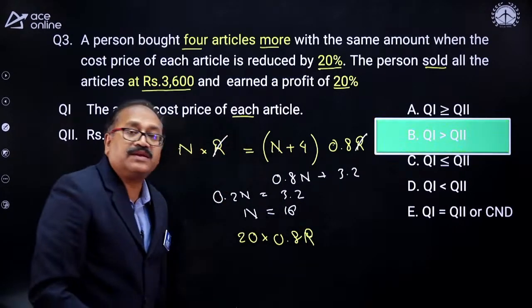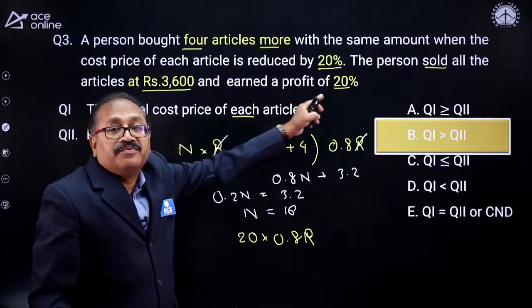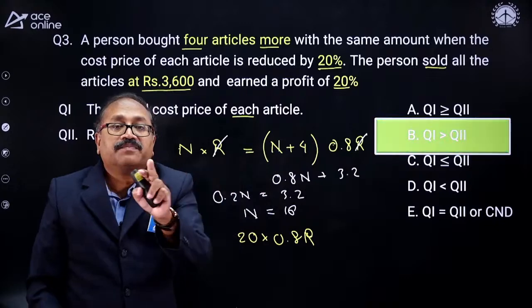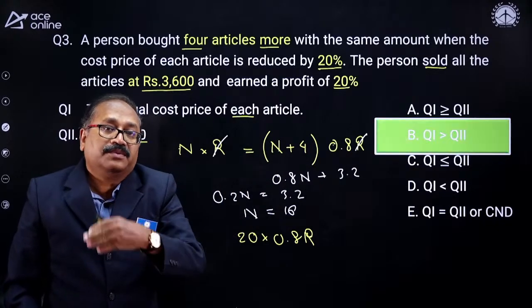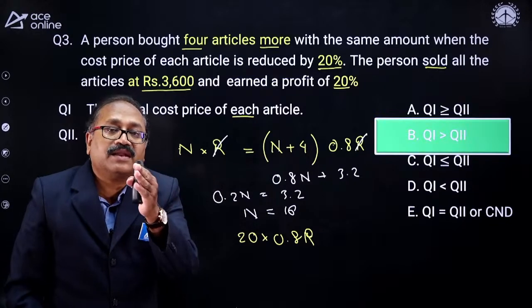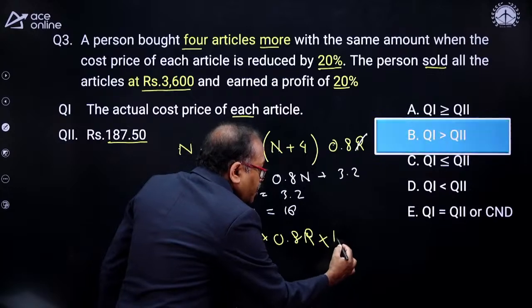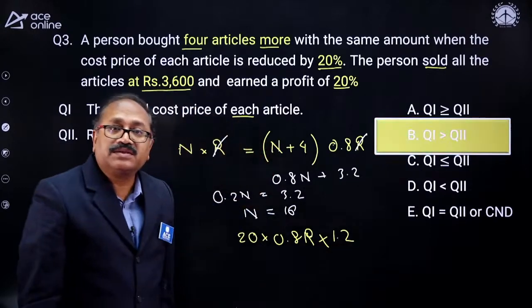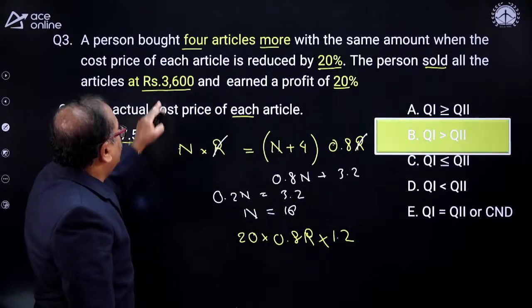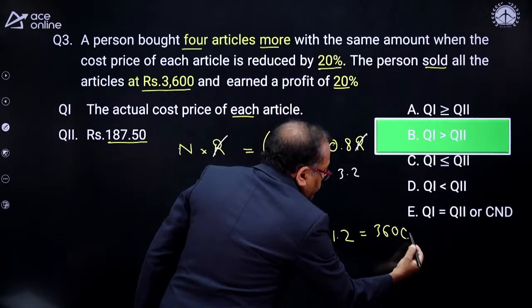This is your cost price, and he sells at a profit of 20%. That means it is 120%, and 120% can be written as 1.2. So into 1.2. This is your selling price, and the selling price is given over here, which is 3,600.